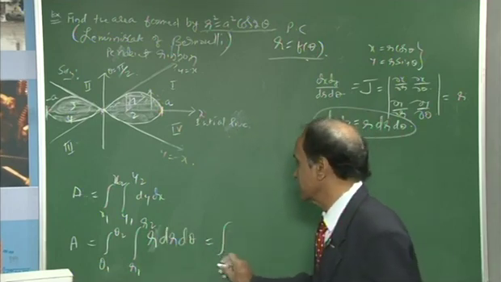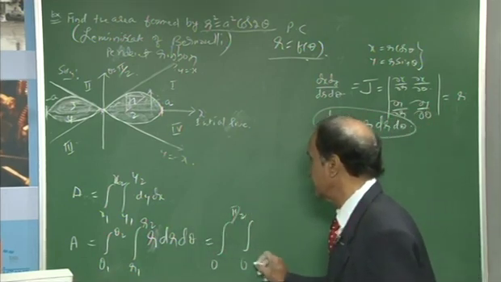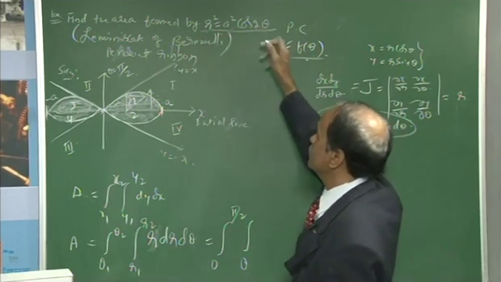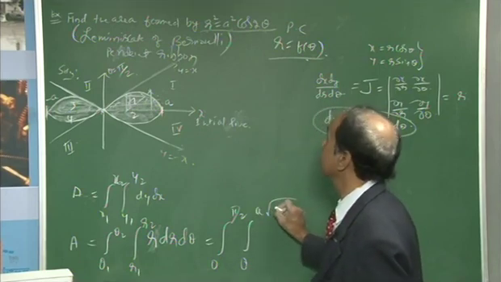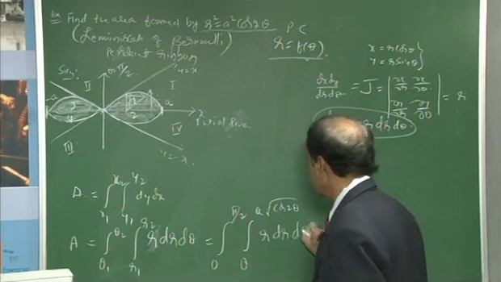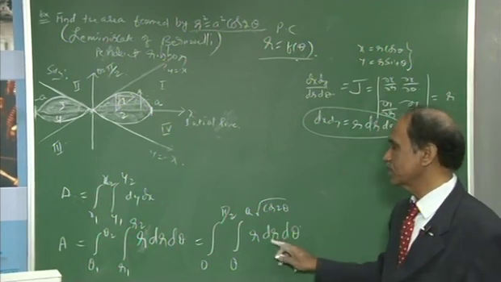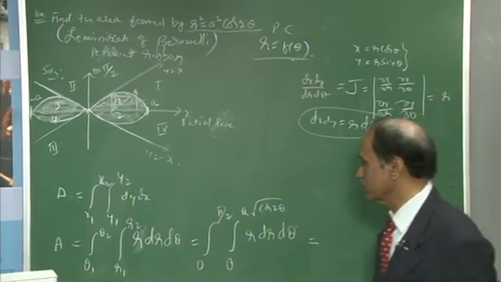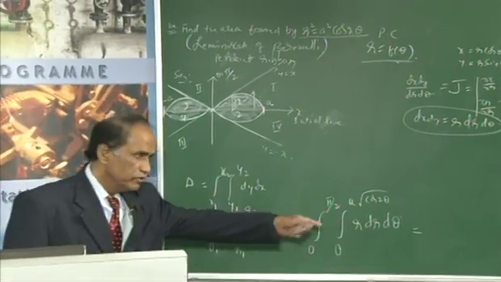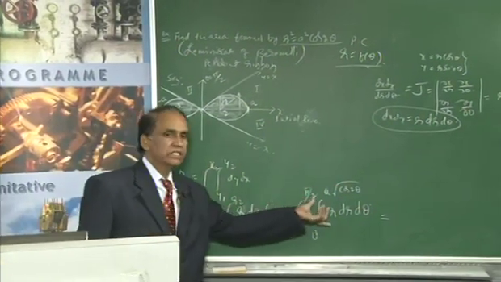Then the new limits are theta from 0 to pi by 2, and r from 0 to a root of cos 2 theta, then dr and then d theta. You have to integrate with respect to r first and then with respect to theta, then obtain the value. So I hope you will continue the integration of this.